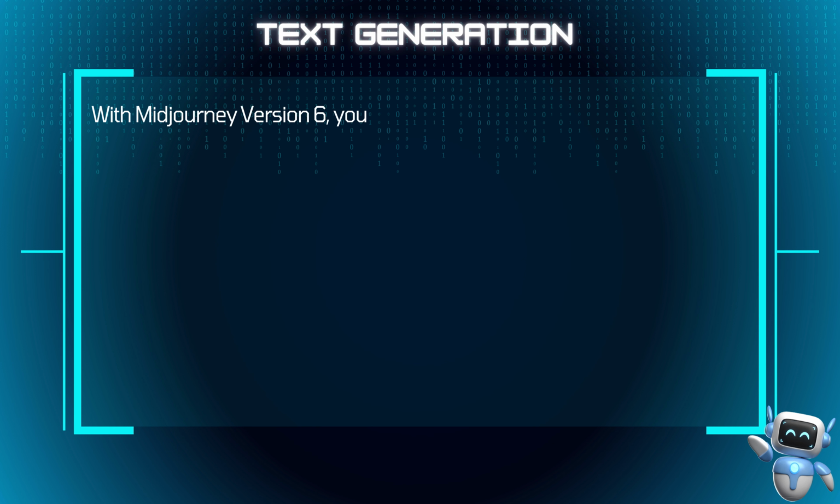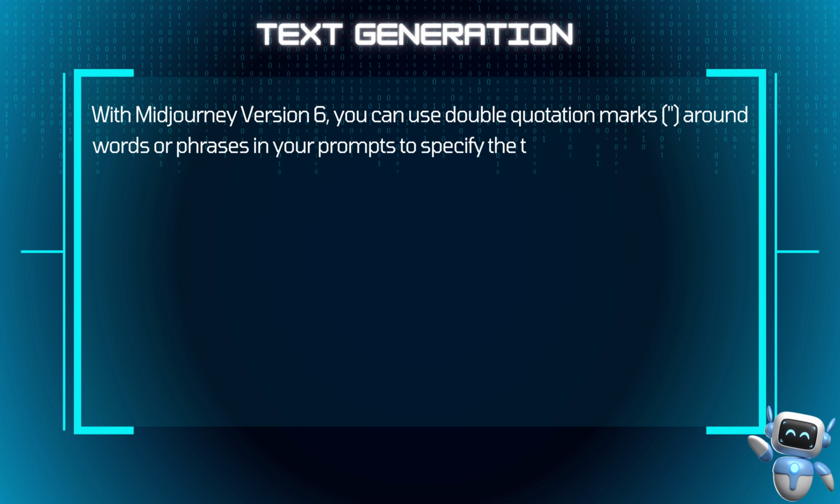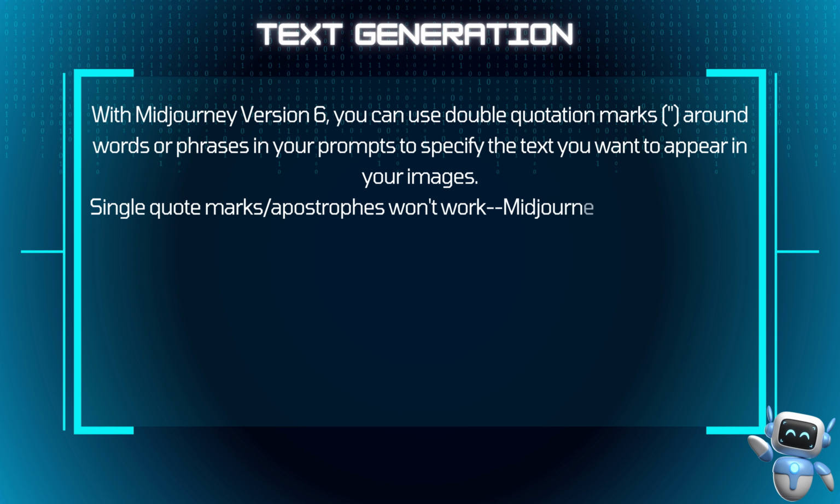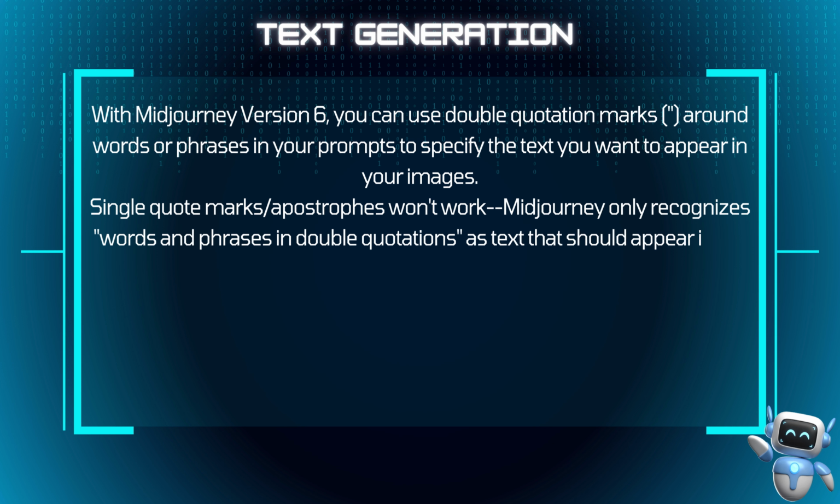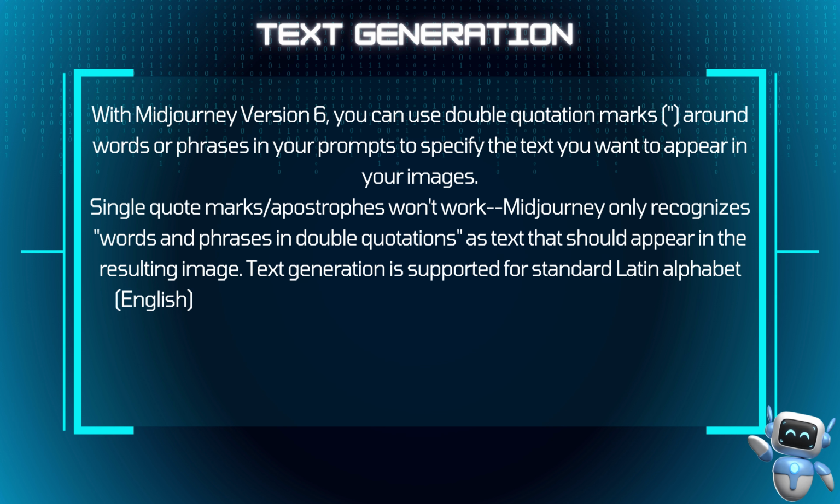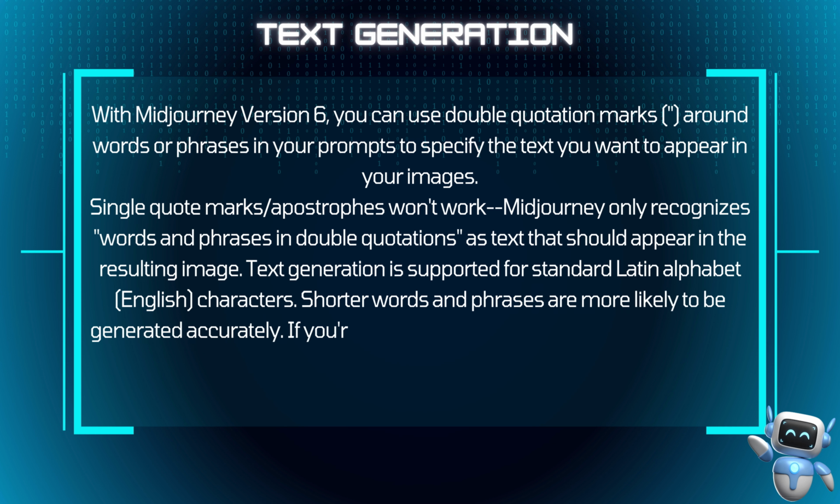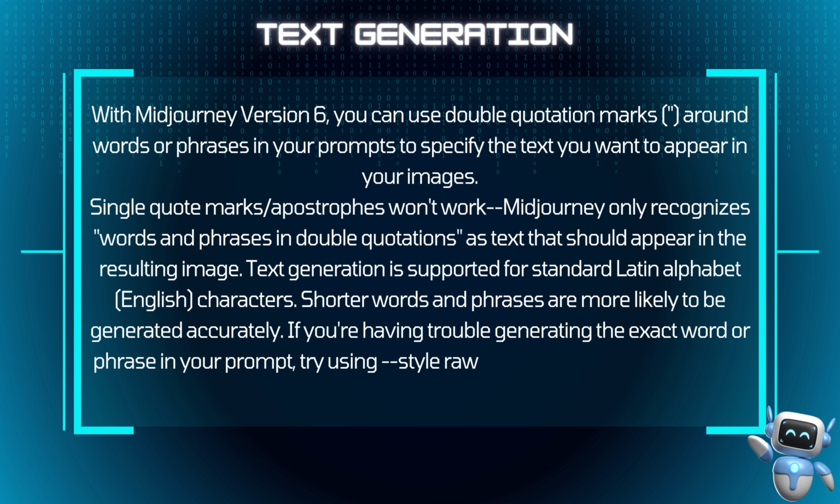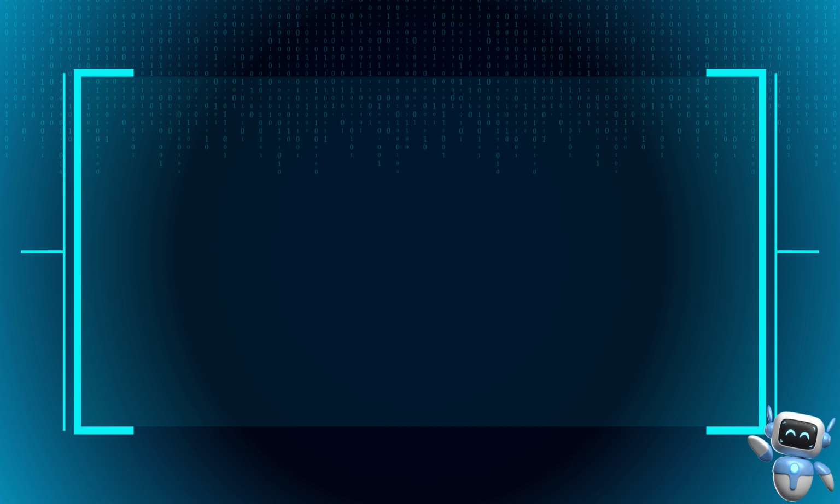Text generation. With Midjourney version 6, you can use double quotation marks around words or phrases in your prompts to specify the text you want to appear in your images. Single quote marks or apostrophes won't work. Midjourney only recognizes words and phrases in double quotations as text that should appear in the resulting image. Text generation is supported for standard Latin alphabet English characters. Shorter words and phrases are more likely to be generated accurately. If you're having trouble generating the exact word or phrase in your prompt, try using Style Raw or lower stylized values, or Vary Region to correct minor issues.